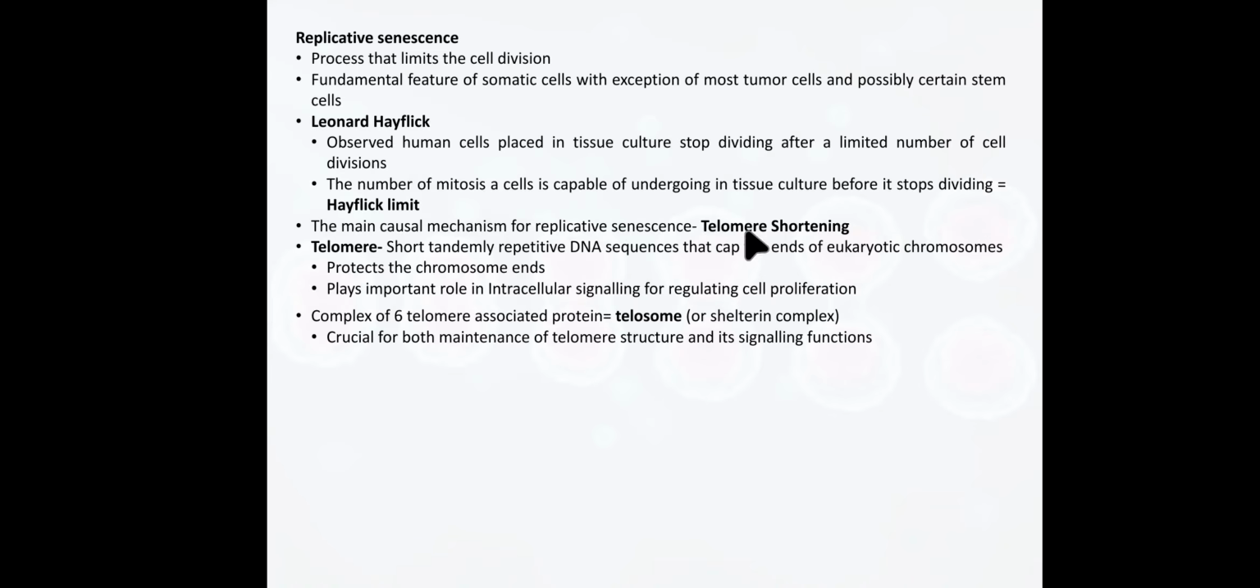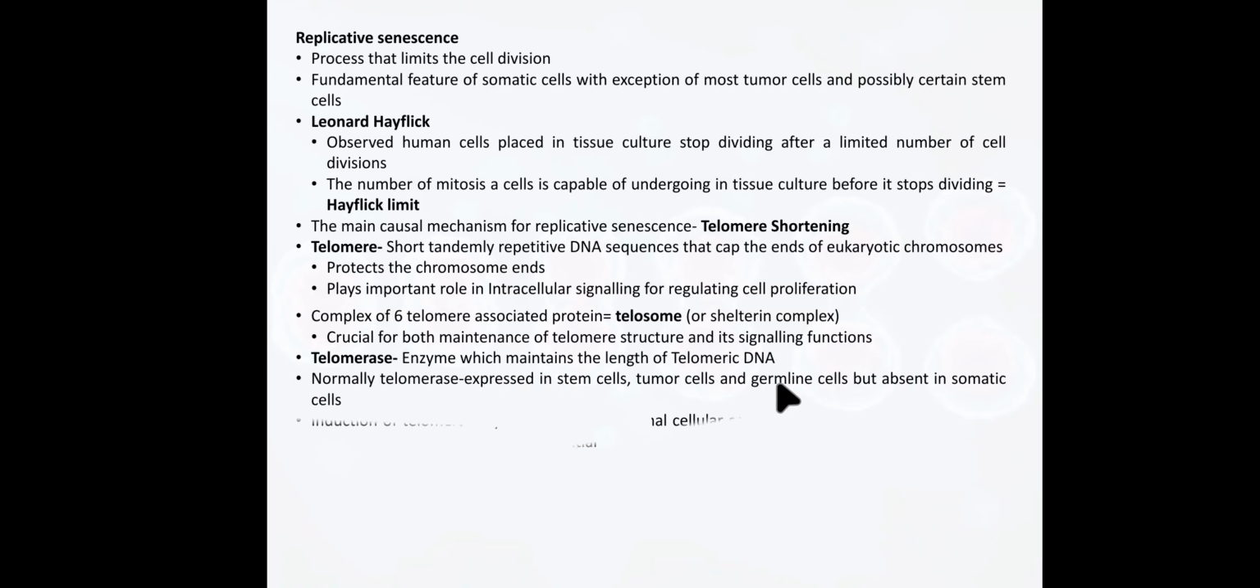Telomere is a short tandemly repetitive DNA sequence that caps the ends of eukaryotic chromosomes, which protects the chromosome ends. It plays an important role in intracellular signaling for regulating cell proliferation, and it also maintains the telomeric structure and the protection of ends. The complex of 6 telomere associated proteins is known as the telosome, or the shelterin complex. It plays a crucial role in both maintaining the telomere structure and its signaling function.